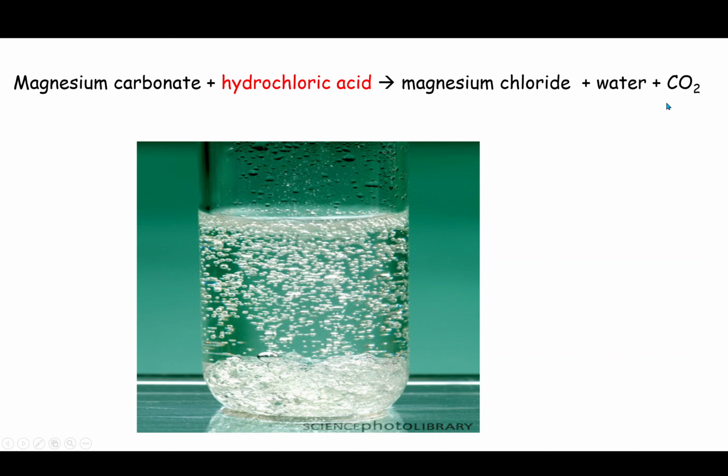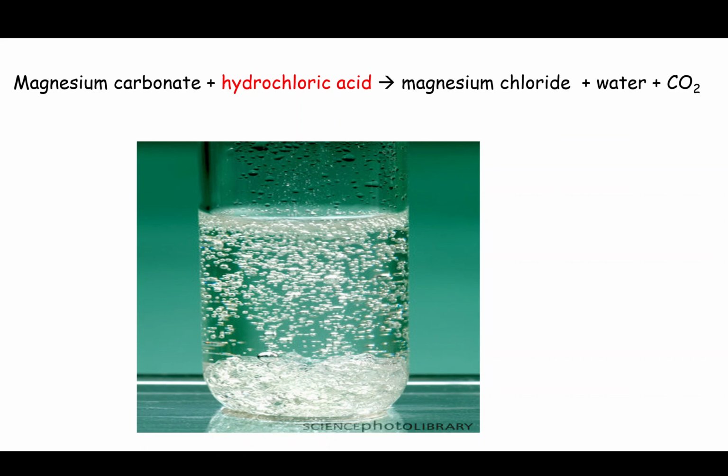So I said in the carbonate, because it has ate in it, it's got some oxygen in it. So some of that oxygen with the carbon will go into carbon dioxide, and some of the oxygen will go with the hydrogen from the acid to make water. And then what's left over is the chloride bit of hydrochloric acid and the magnesium from the metal carbonate. So you've got your salt, which is just magnesium chloride, and water and carbon dioxide.